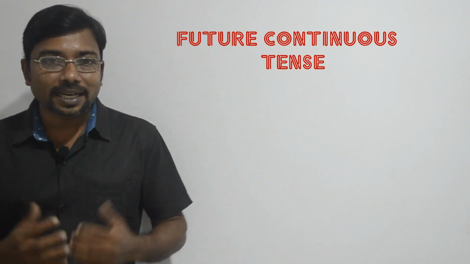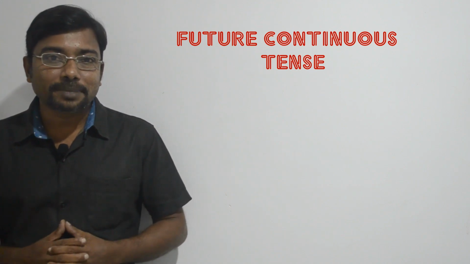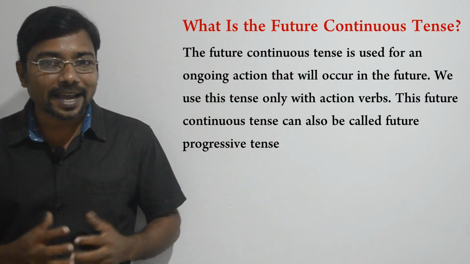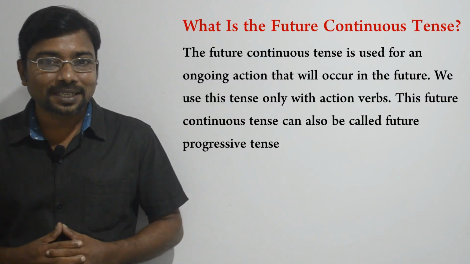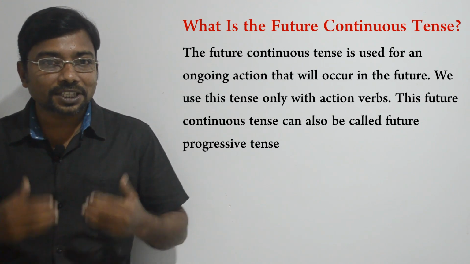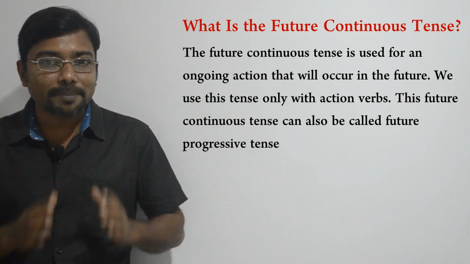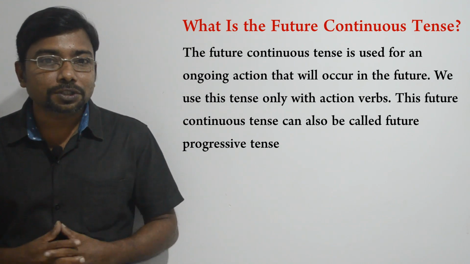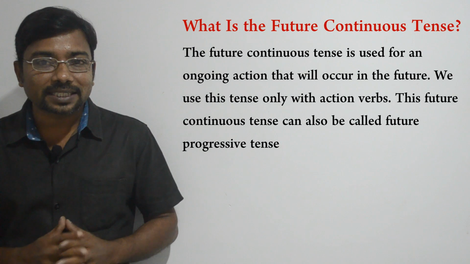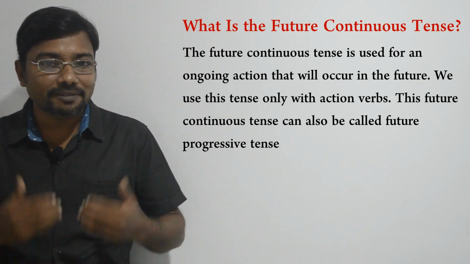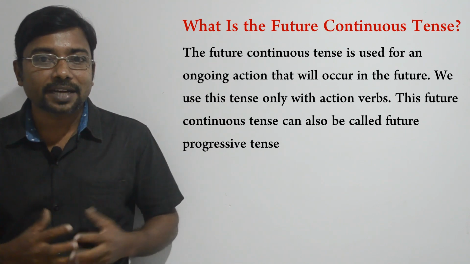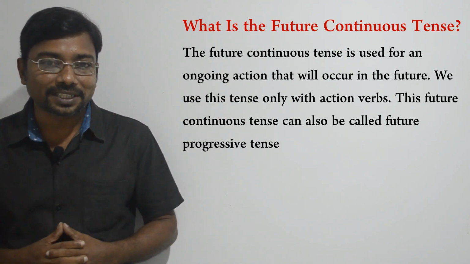Okay, today we are going to learn about another very interesting and useful verb tense, future continuous tense. Okay, let's get started. This future continuous tense can also be called the future progressive tense. We use this tense to indicate an action that will occur over a period of time at some point in the future. Simply said, we use this tense to talk about things that we expect will be happening at a given point in the future. That is to say, by using this tense, we can talk about ongoing future activities.